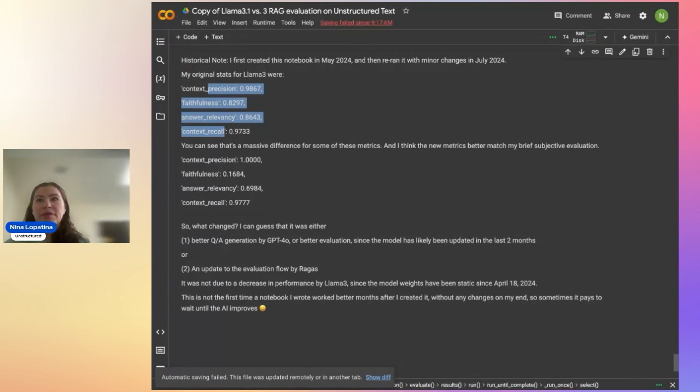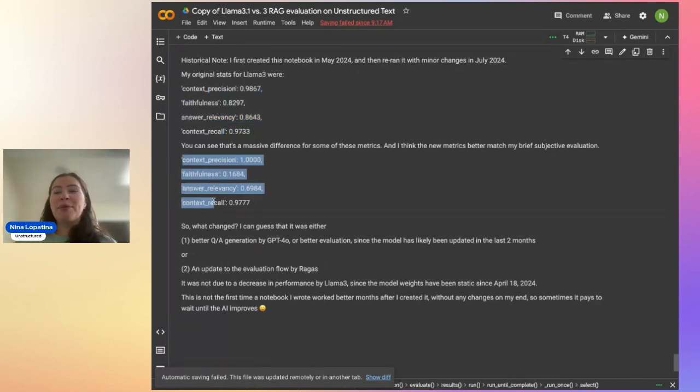I thought the responses were not that great. When I reran it, there was a major drop in faithfulness and answer relevancy. This is literally the same code with Llama 3, just several months later, and not really changing much in the notebook. Nothing that would affect that evaluation.